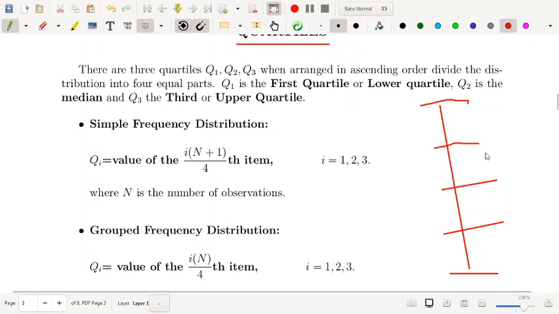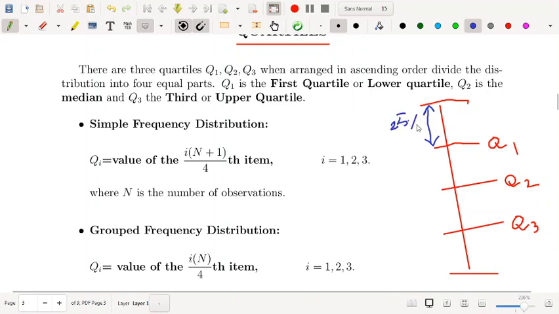These are called the quartiles. This is Q1, the first quartile or lower quartile. This is Q2, the second quartile or the median, because Q2 divides the whole observation into 2 equal parts. This is Q3, the third quartile or the upper quartile. We can also explain it this way: below Q1 there are 25% of the data.